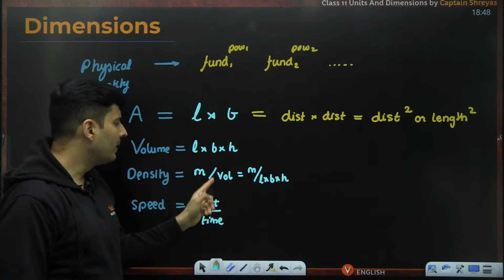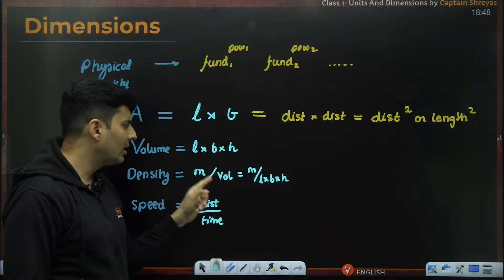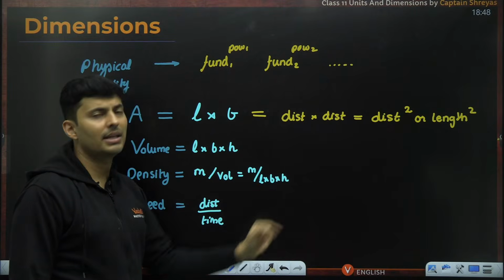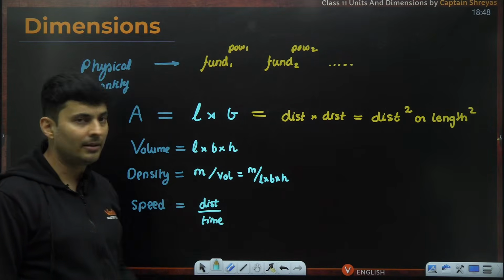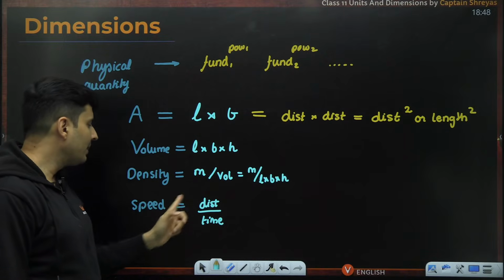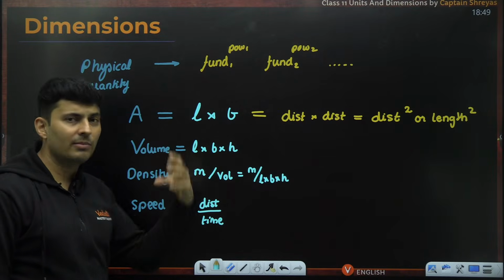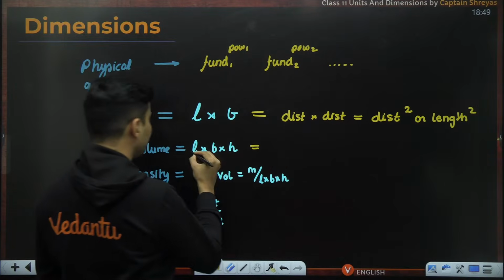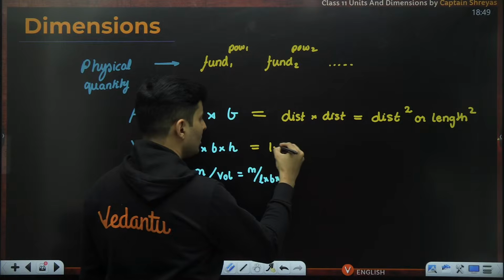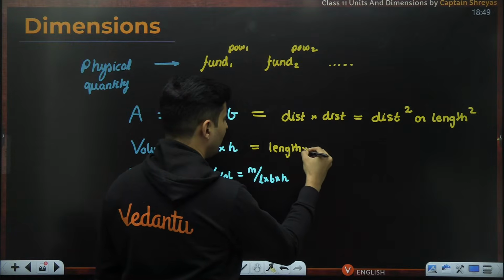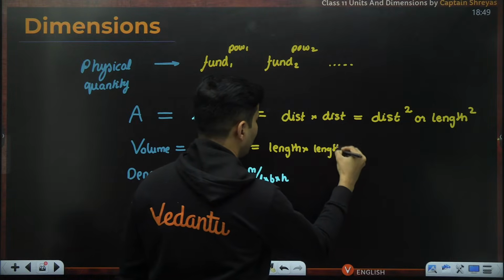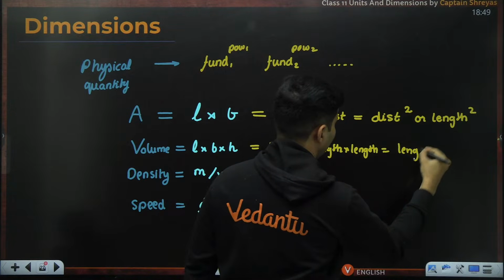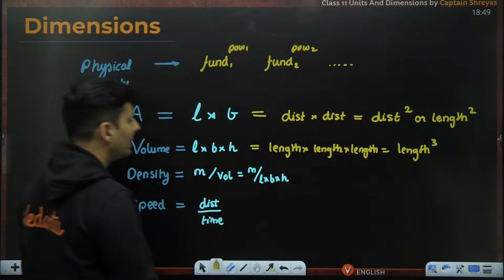See, when you write the formula, check whether those quantities are fundamental or not. Mass is fundamental, volume is not fundamental. So write volume in terms of fundamental things like length, breadth, height, all are fundamental. Speed in terms of distance and time, they're all fundamental quantities. So volume is nothing but length multiplied by length multiplied by length, so it is length raised to 3.